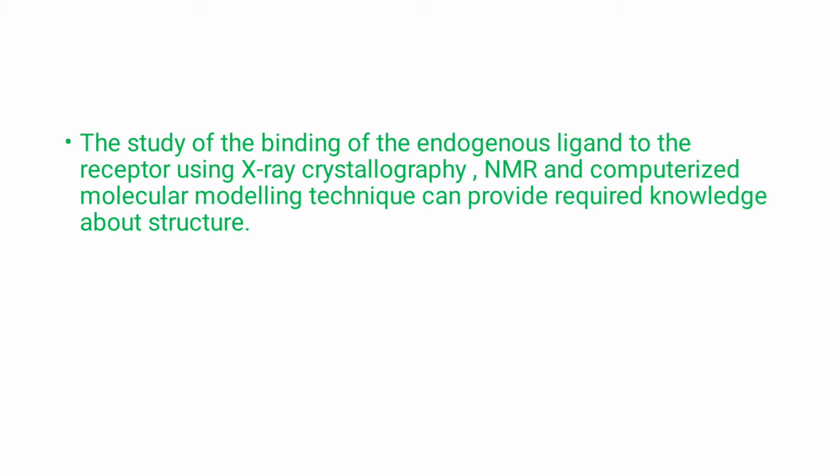We can use this structure activity relationship of these analogs to design a better agonist or better drug for particular conditions like Parkinson disease.